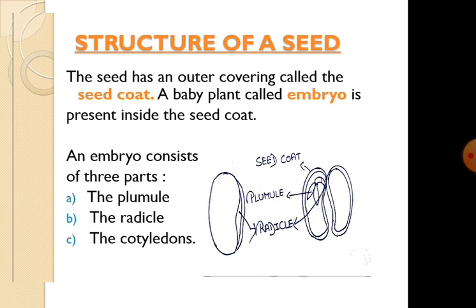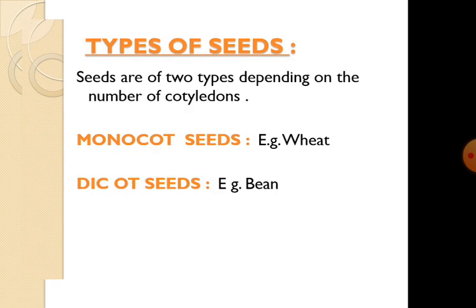Structure of a seed. The seed has an outer covering called the seed coat. A baby plant called embryo is present inside the seed coat. An embryo consists of three parts: plumule that develops into shoot, radicle that develops into root, and cotyledon which stores the reserve food materials. I repeat, plumule develops into shoot, radicle develops into root and the cotyledons store reserve food material.